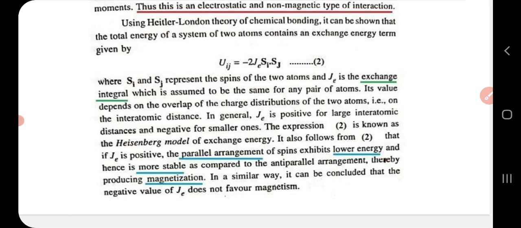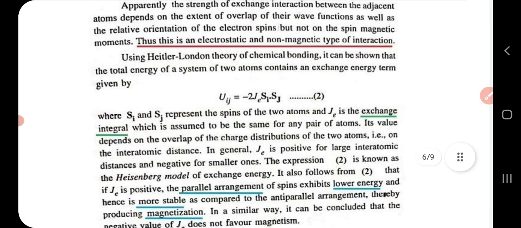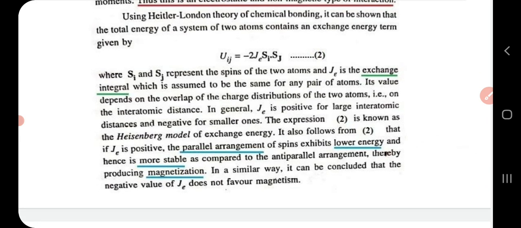Okay, so I will brief once again. Value of this exchange integral Je depends on interatomic distance. If interatomic distance is large, then Je will be positive. If J is positive, that means parallel arrangement of spins. If spins are arranged parallelly, then energy will be low, stability will be high, and it will favor magnetism. On the other hand, if interatomic distance is small, then exchange integral J will be negative. Then that will imply anti-parallel arrangement of spins, which in turn will imply high energy, less stability, and it will not favor magnetism. So all these points you have to include when you are asked to write about exchange integral.